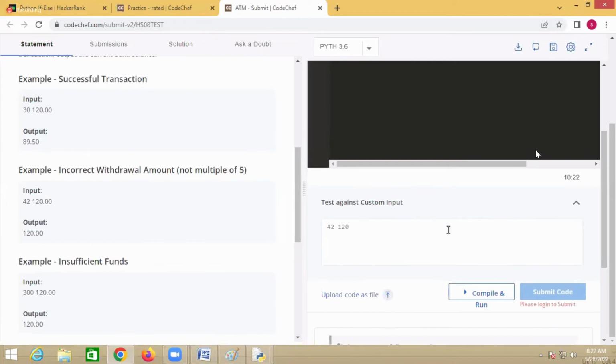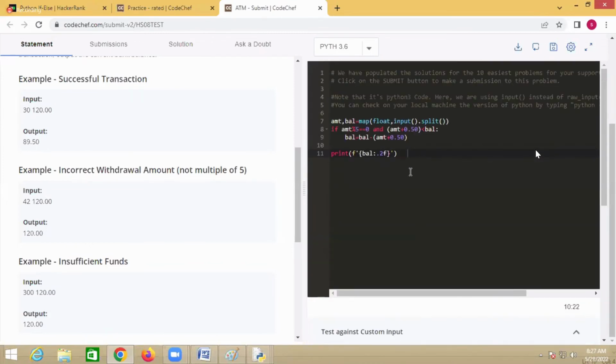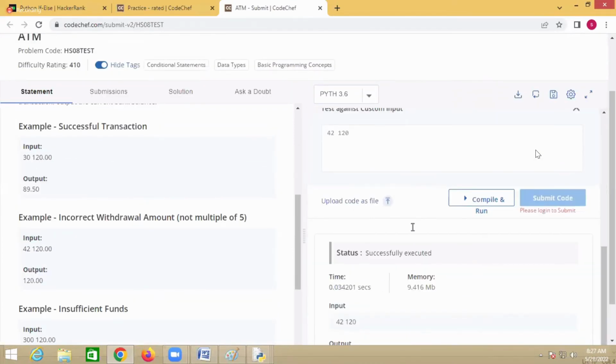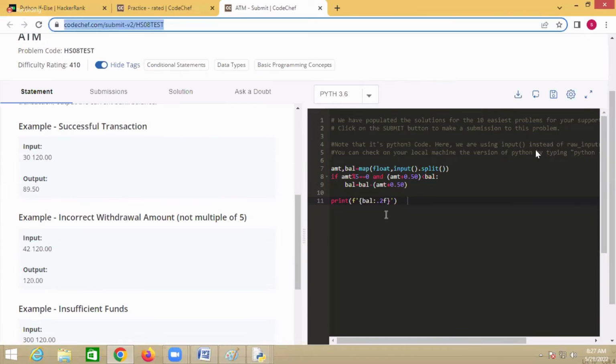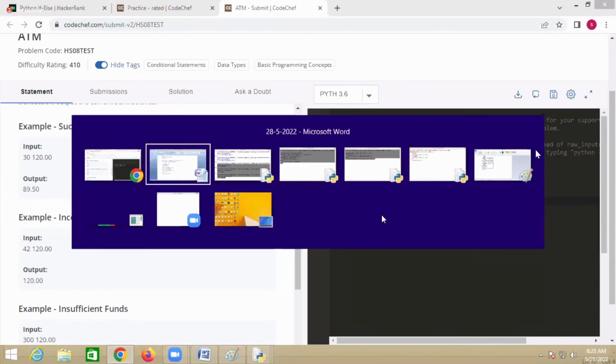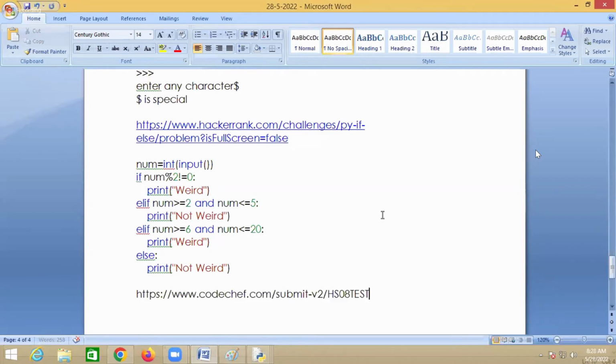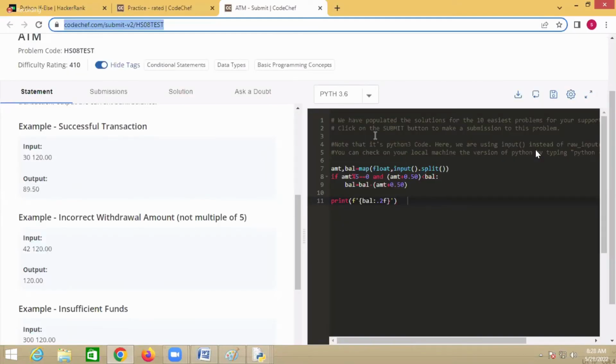Okay. Now, if you want to submit the code, then you have to log in and then submit the code. Okay. Now, this is how you write the logic when it comes to this if condition. Now, this is a problem definition. This is in HackerRank and this is in CodeChef.